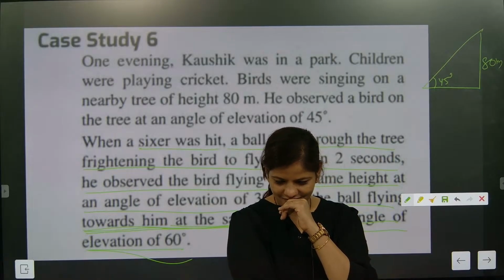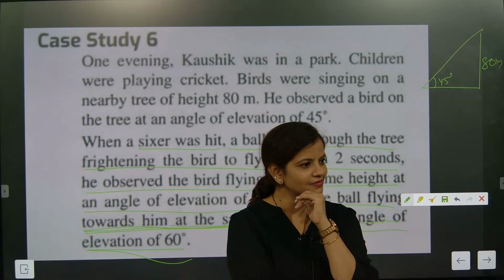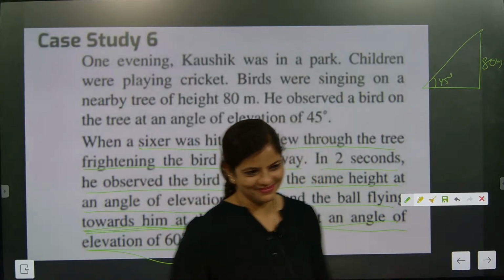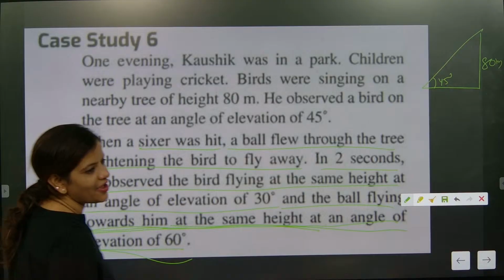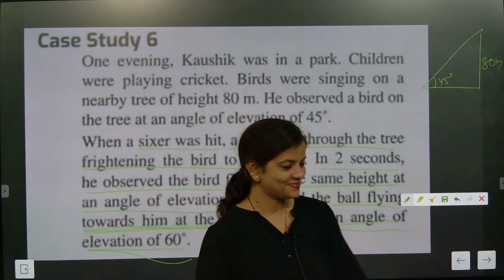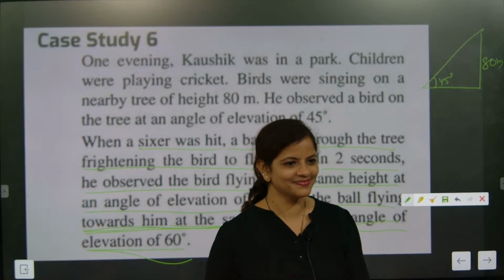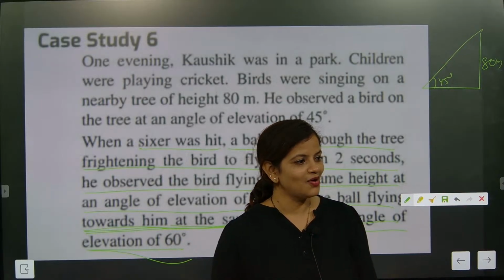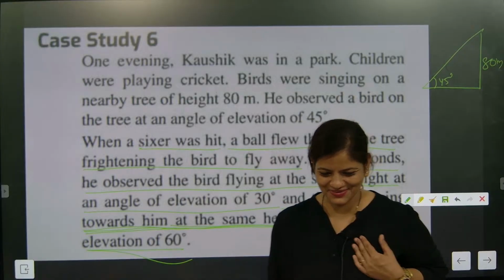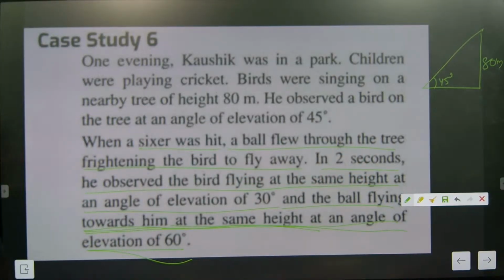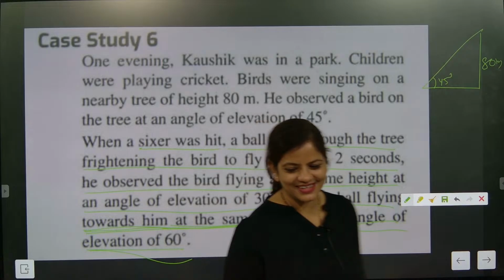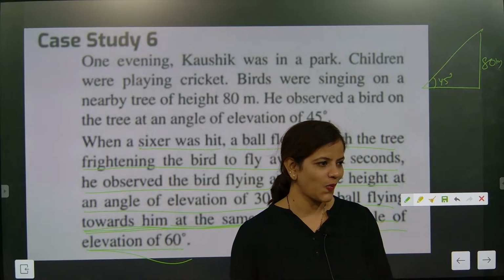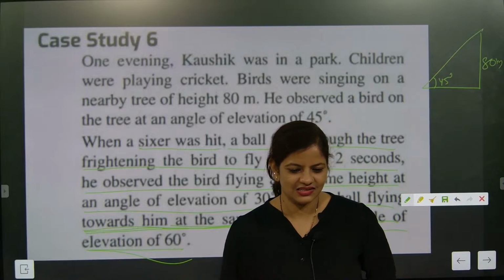Ma'am, it's not moving, ma'am. What is it? See, everything happened in 2 seconds. Ma'am, did the bird fly to the right side or the left side? Did you ask Kaushik? Don't ask me, please. You should ask Kaushik. Kaushik is going to inform you. Then two guys will be there, ma'am. If it flies to the right side, then it will be the first guess, ma'am.